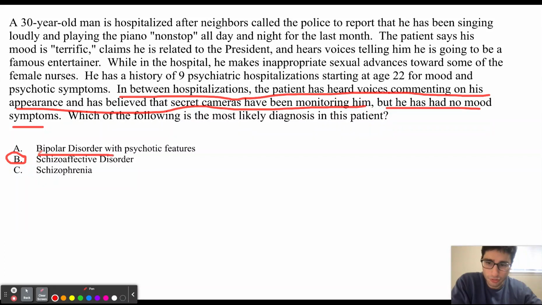It's not going to be bipolar disorder with psychotic features because he is having psychotic features without the mood episode. So, with bipolar disorder with psychotic features, we would expect the psychotic features to happen while the patient is in mania. With schizophrenia, it's not going to be schizophrenia because the diagnosis of schizophrenia is not going to include any major mood episodes like major depressive or manic episodes.